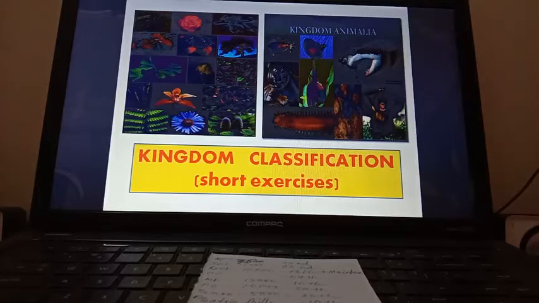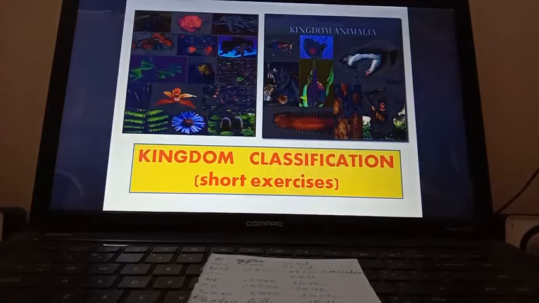Number E, a true internal body cavity in which well-developed organs can be accommodated. Answer would be coelom. So I am repeating once all the answers. Number A, sedentary. Number B, encystment. Number C, marine. Number D, osculum. Number E, coelom.